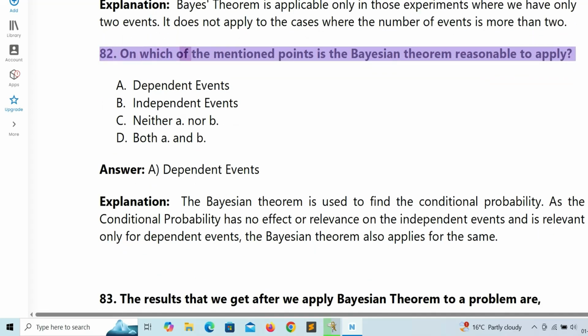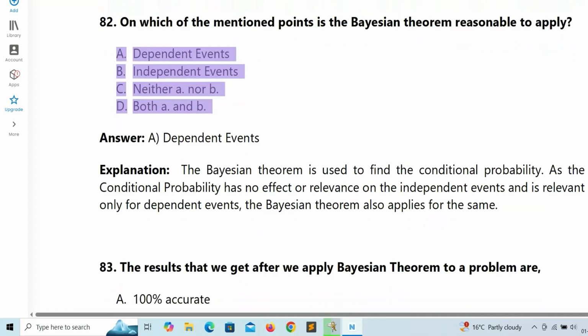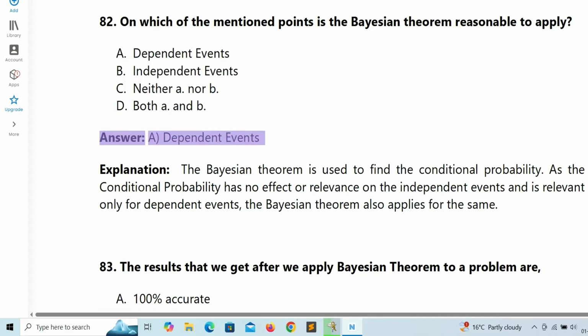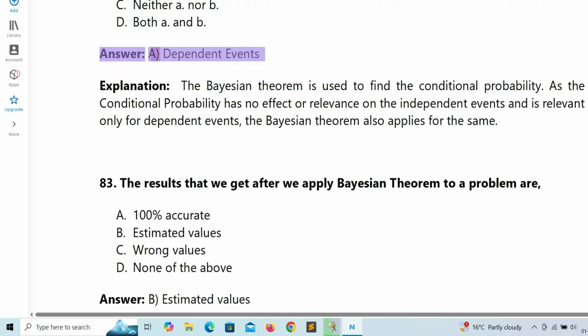82. On which of the mentioned points is the Bayesian theorem reasonable to apply? A. Dependent events. B. Independent events. C. Neither A nor B. D. Both A and B. Answer: A. Dependent events.